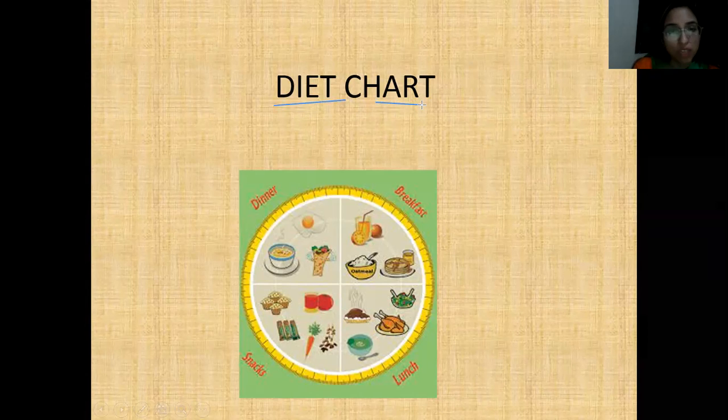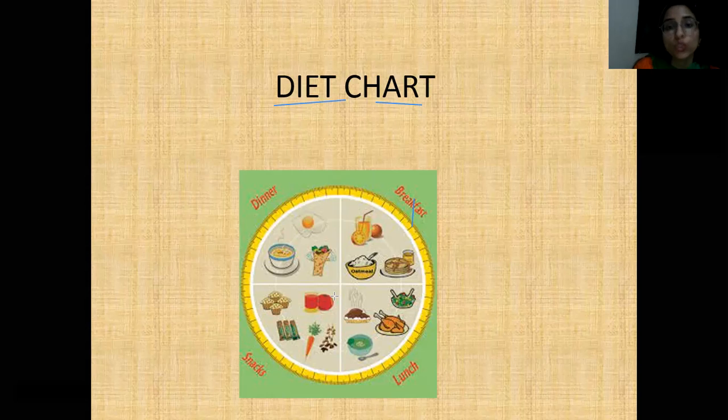Diet means whatever we take throughout the day. That is our diet chart. Like if we start from the morning, in the morning we take breakfast, then it is snack time, then lunch, then snacks time, then dinner. And in that, you need to have certain components which enhance your immunity.